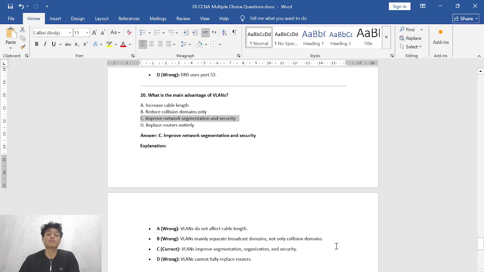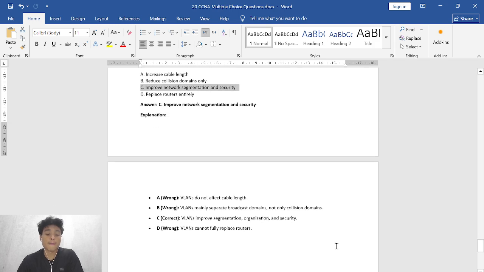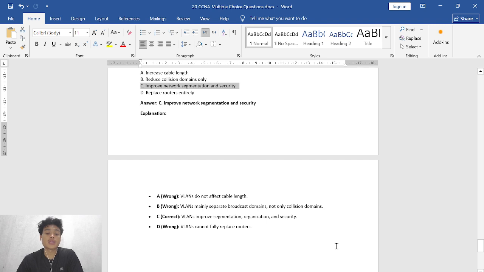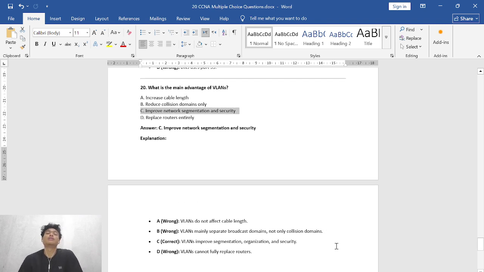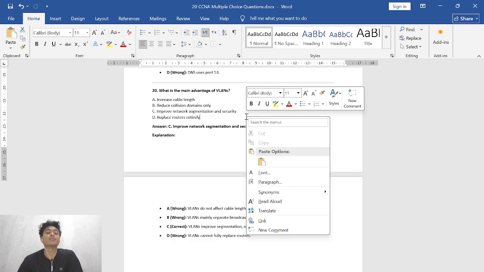And then C, this is the correct answer, because VLANs improve segmentation, organization, and security. And then D, this is wrong too, because VLANs cannot fully replace routers. So the correct answer is C, improve network segmentation and security.